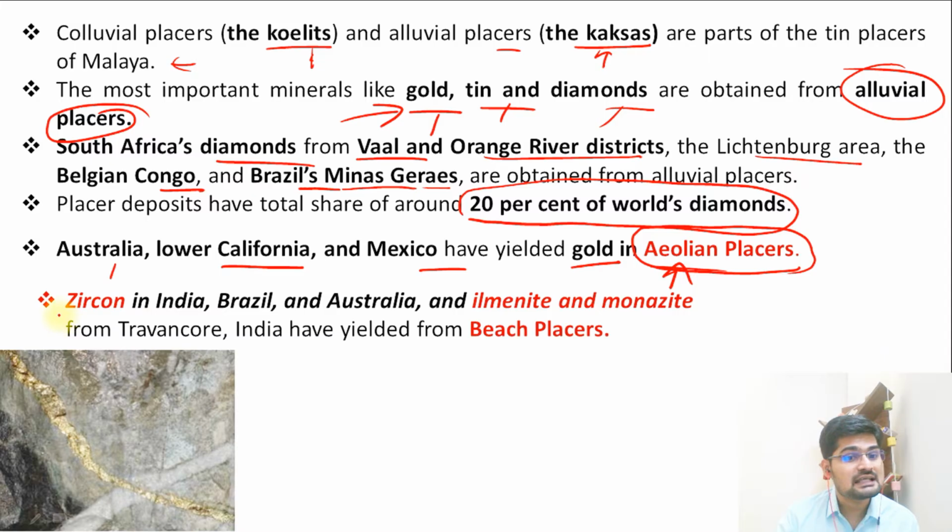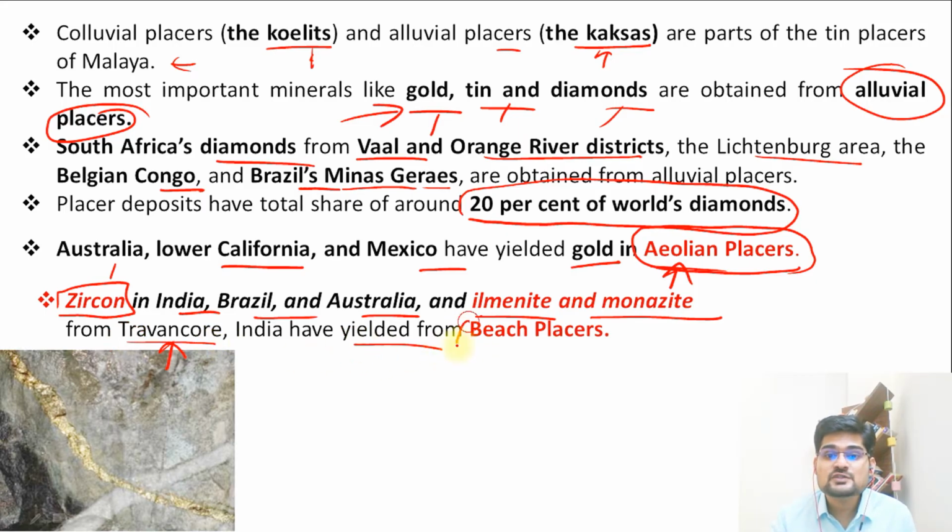Now, zircon is another important mineral and crystal which in India, Brazil and Australia are found, and remember ilmenite and monazite, these are found in the Indian coastal area of Travancore, and India has yielded beach placers.